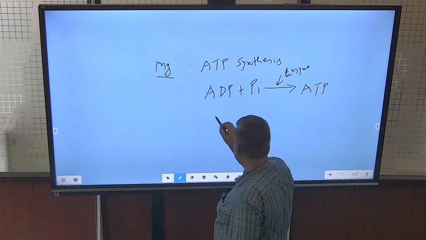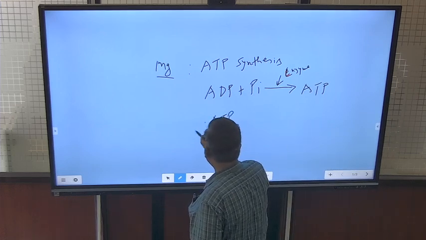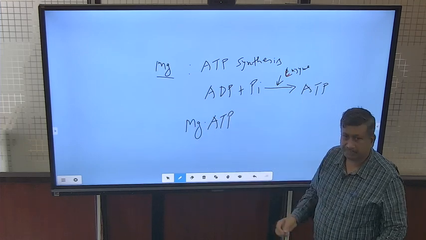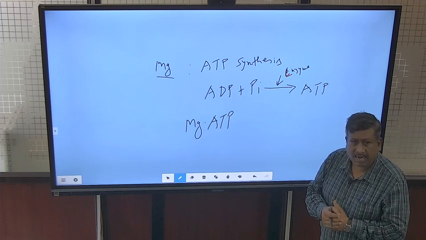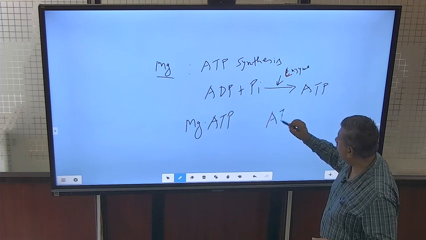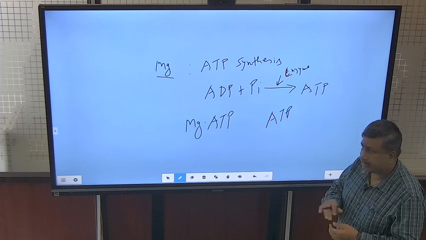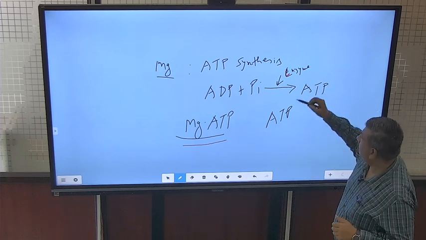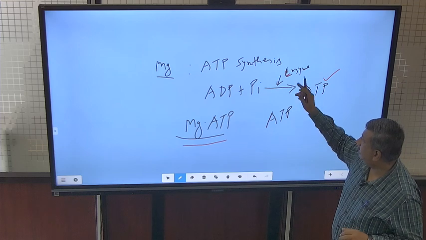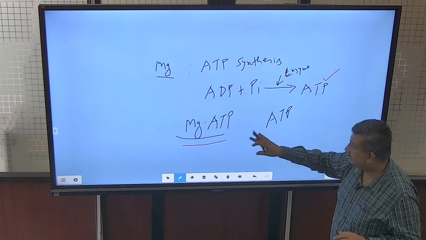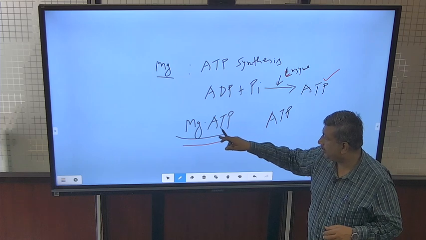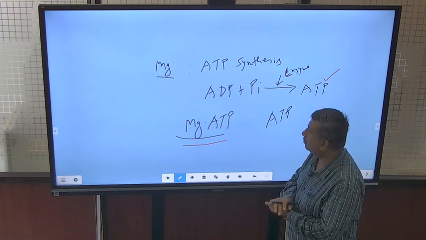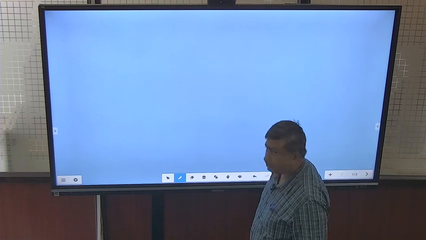Another point is that whenever there is ATP hydrolysis, magnesium attaches with the ATP. So this MgATP substrate is more active than ATP alone. That's why this enhances the activity. So here magnesium plays two roles. Number one is in ATP synthesis by activation of the enzyme, ATP synthase. Second, the greater reactivity of ATP, a more active substrate, as magnesium ATP. So this is an important role of magnesium.